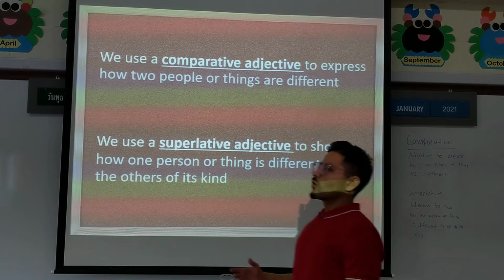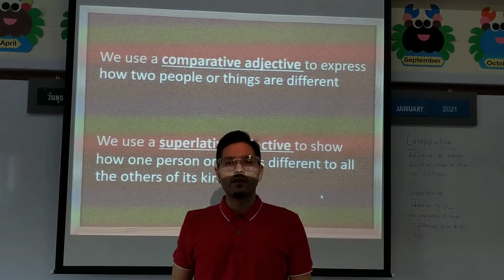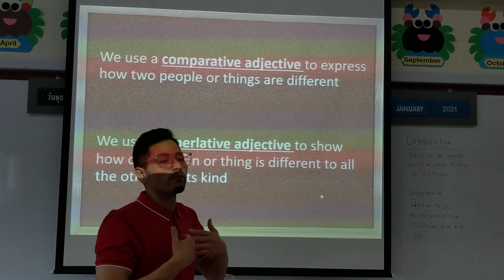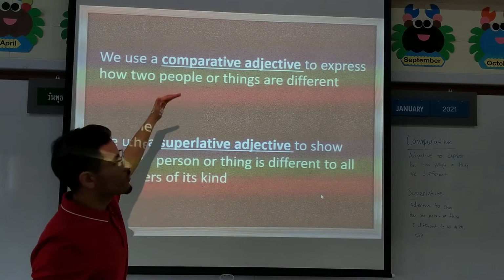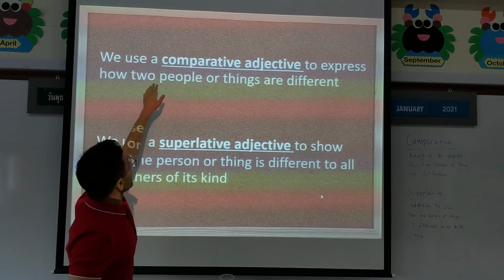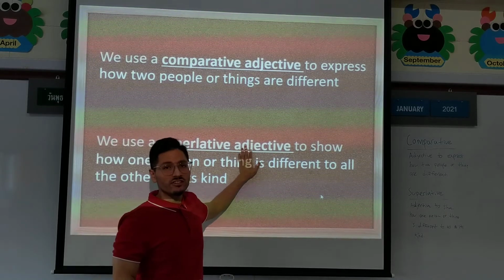Okay, so we compare two things, right? Or multiple things. Okay, so if we compare if I'm taller or if I'm shorter than someone, we have two options to use. We have a comparative adjective or we have a superlative adjective.